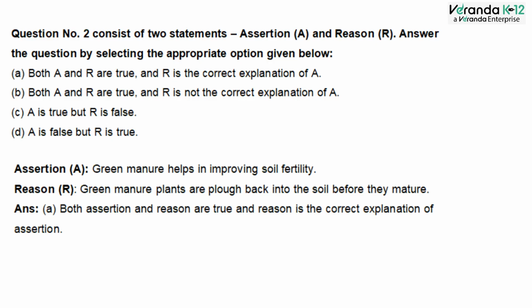The answer is both assertion and reason are true, and reason is the correct explanation of assertion. Because green manure refers to certain plants that are grown and blown back into the soil before they mature. These plants add organic matter to the soil and increase its nitrogen content when they decompose. This improves soil fertility, structure and water holding capacity naturally.